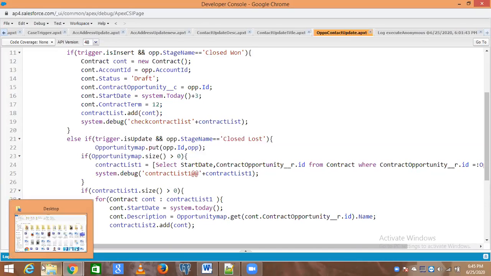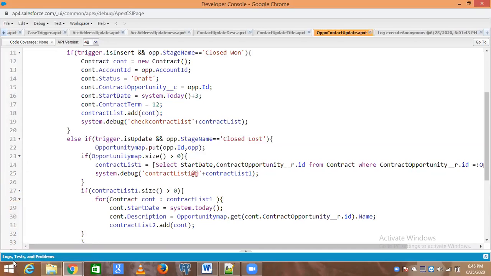For every opportunity there won't be a contract, right? No, we are checking here the size. Maitri, what is the confusion? I wanted to know when we are updating an opportunity, are we creating a new contract or updating an already existing contract? Already existing contract. If the contract is not there, then it will not have updated.